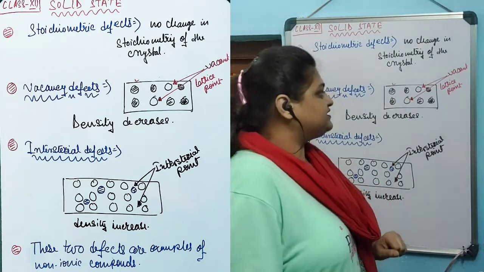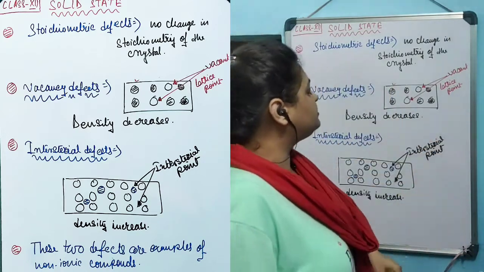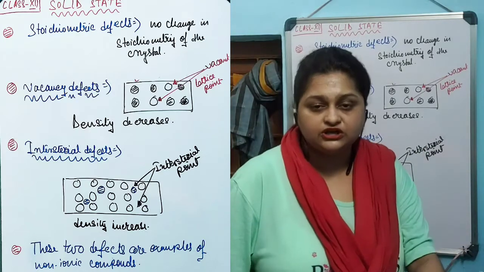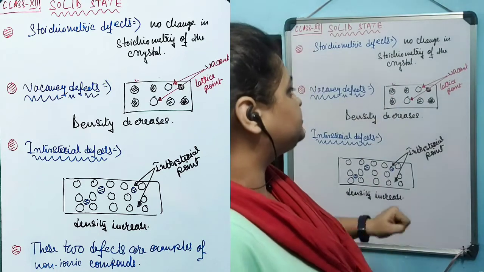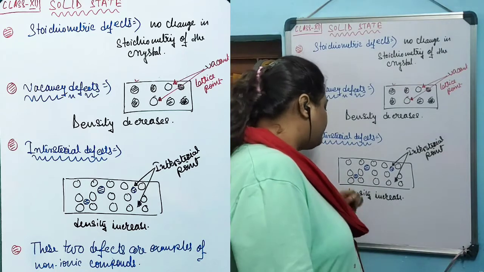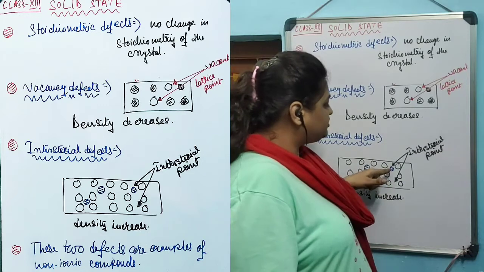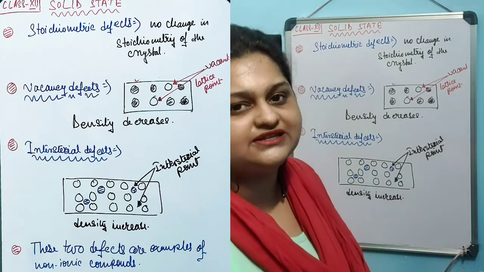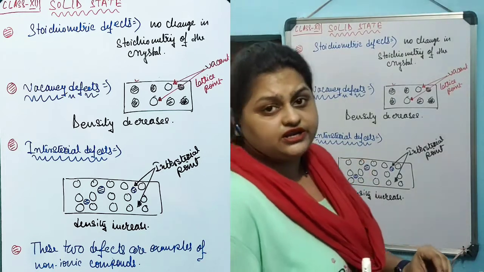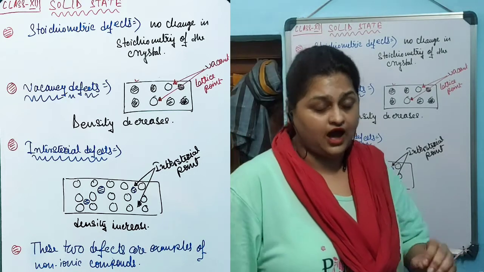During a vacancy defect, if one of the ions leaves the crystal lattice point, the electrical neutrality may be hampered. That's why vacancy defect is not an example of defects in ionic compounds. Similar is the case for interstitial defects, because the ions occupying the interstitial position create a repulsion effect. That's why these two defects are usually not examples of defects created in ionic compounds.